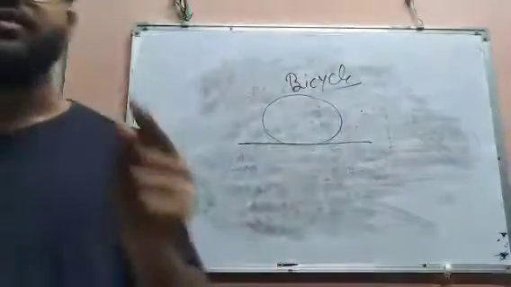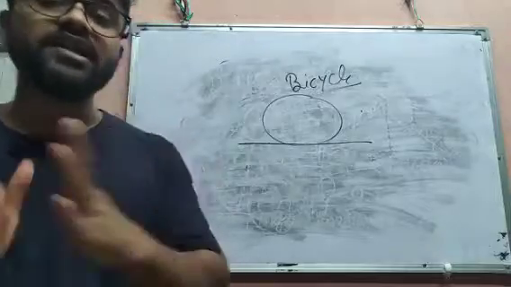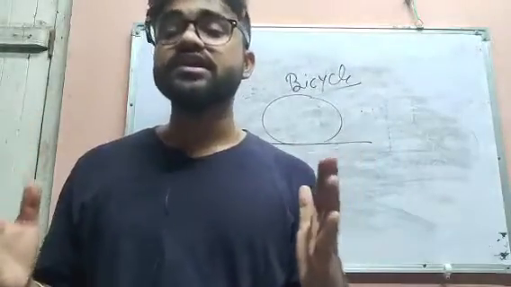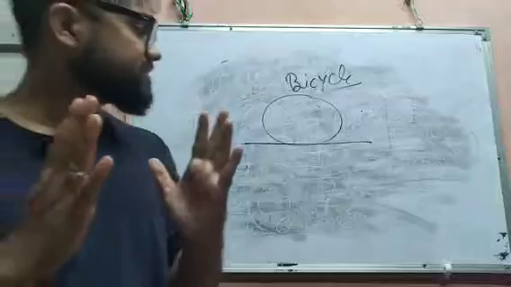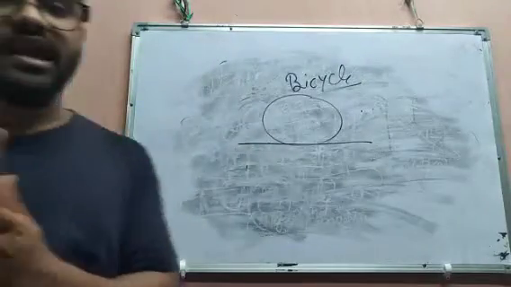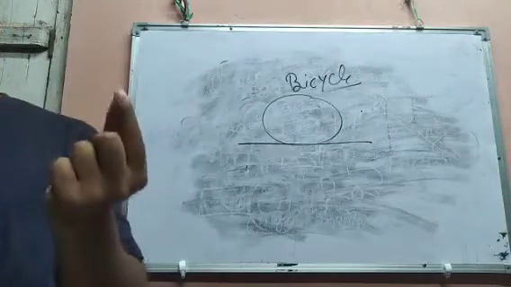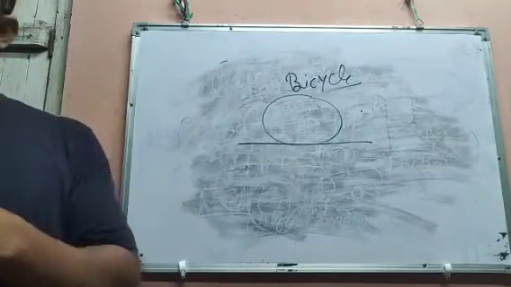That means friction produces heat, and the heat produced can damage the parts. If there is so much heat energy, any parts can be damaged.